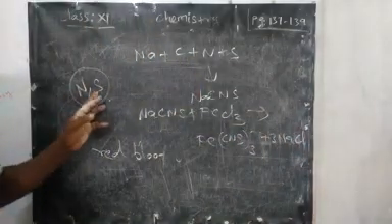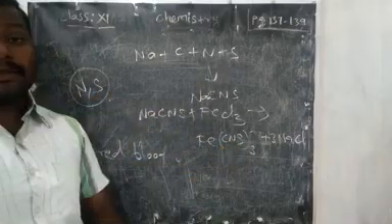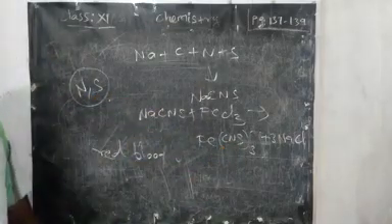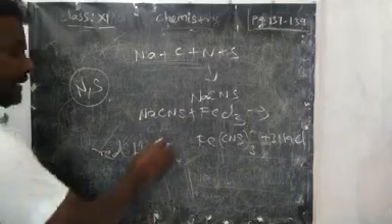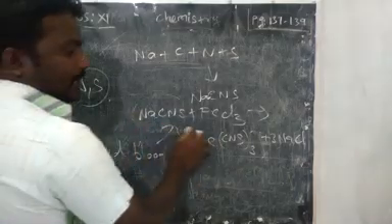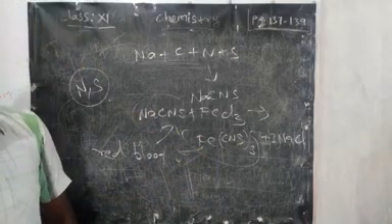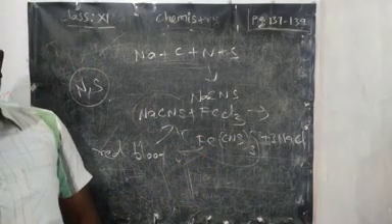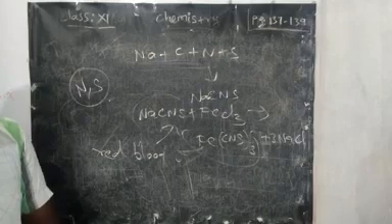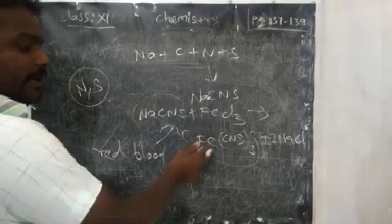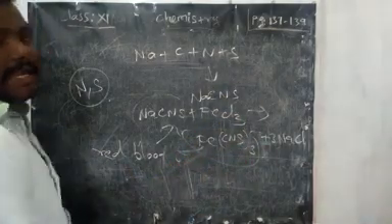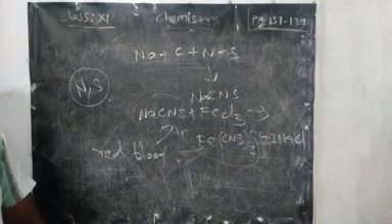So when both nitrogen and sulfur are present, we'll get another type of product. It will give blood red color. What will be the color of this compound? Blood red color. Ferric thiocyanate, or we can say ferric sulfocyanide, gives blood red color.